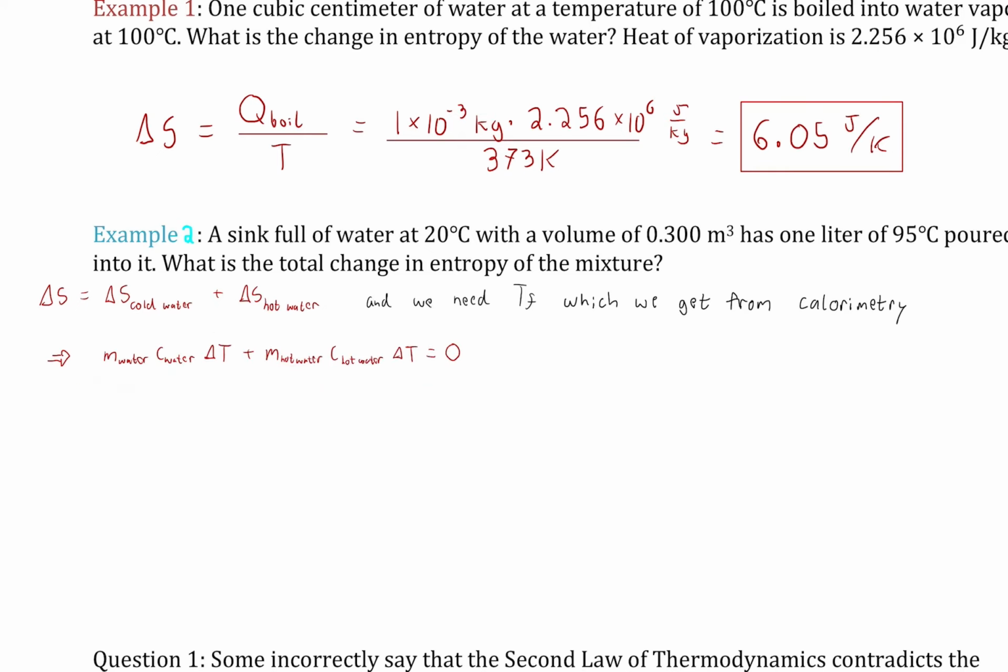The sink does have a known volume. So in this case, we're doing a fuller but still simple calorimetry problem, just mixing hot and cold water, no phase changes. We have 300 kilograms of water initially because it's 0.3 cubic meters. It's a large sink.